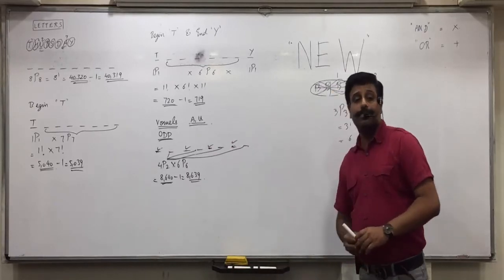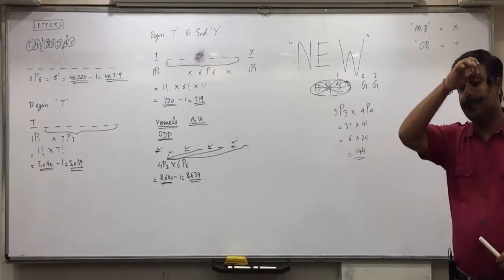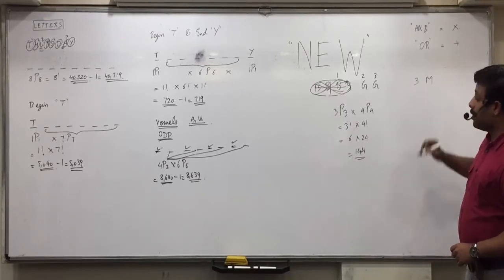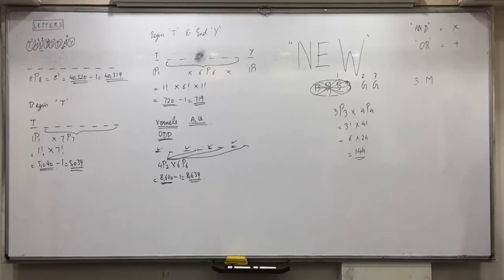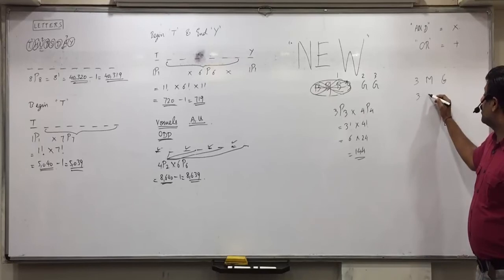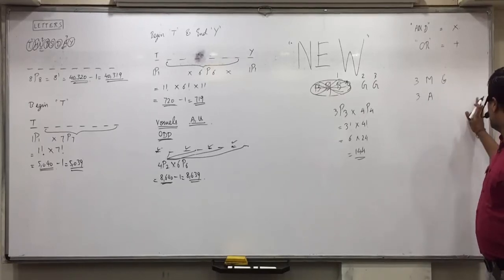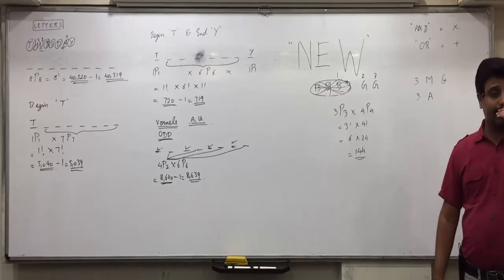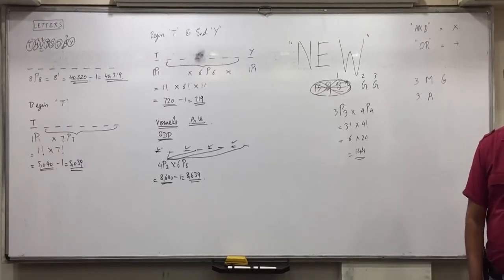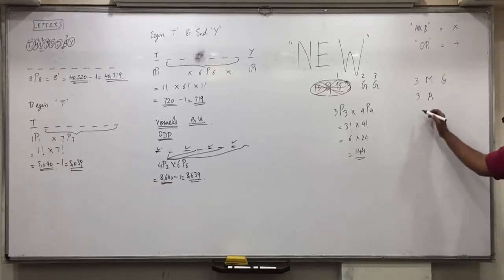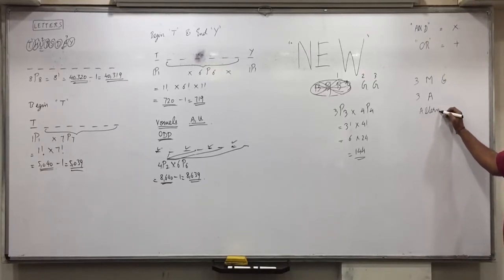Now suppose, last variety. Suppose there are 3 Mercedes cars and 3 Audi cars. Now I want that the cars should come alternately.